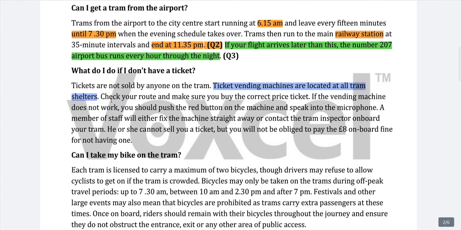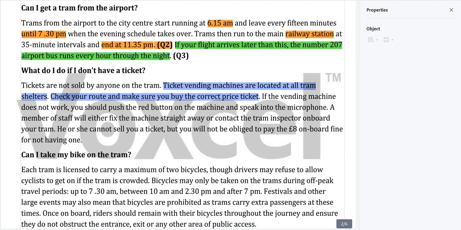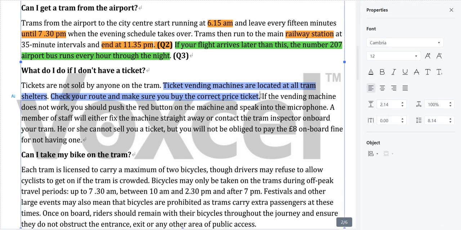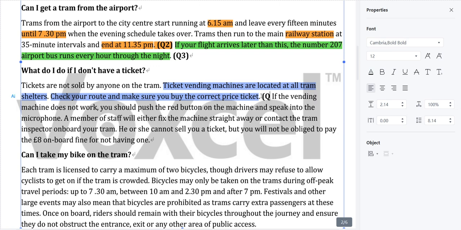Okay, check. Now you have to check your route and make sure you buy the correct price ticket, meaning to say the price of the ticket should be in accordance to your journey. So you should not pick any other price. You should check the kilometers you have to travel, and then you have to buy a ticket of the correct price.